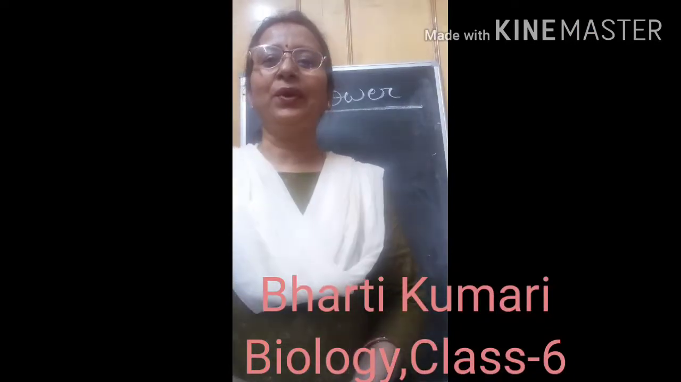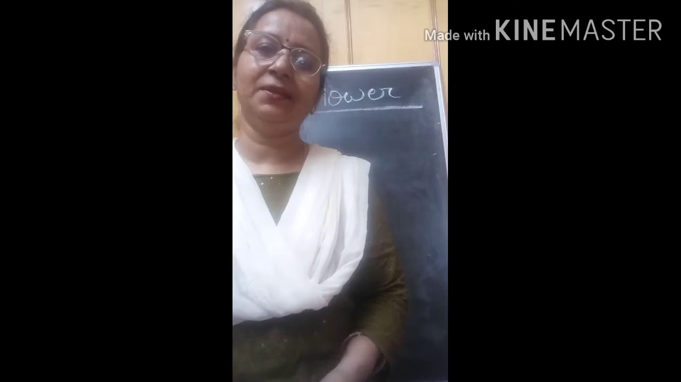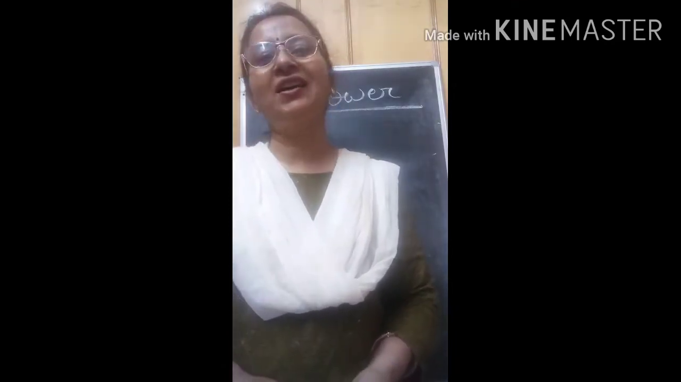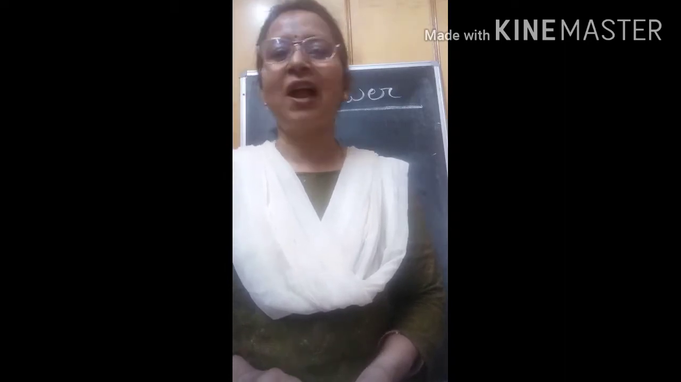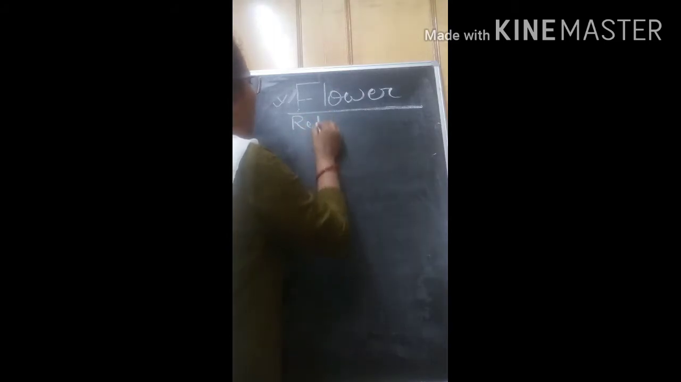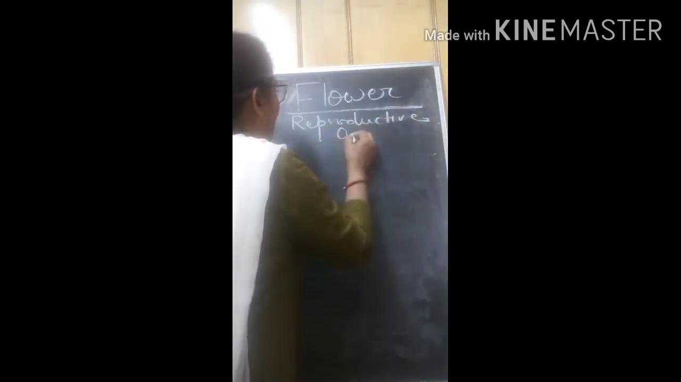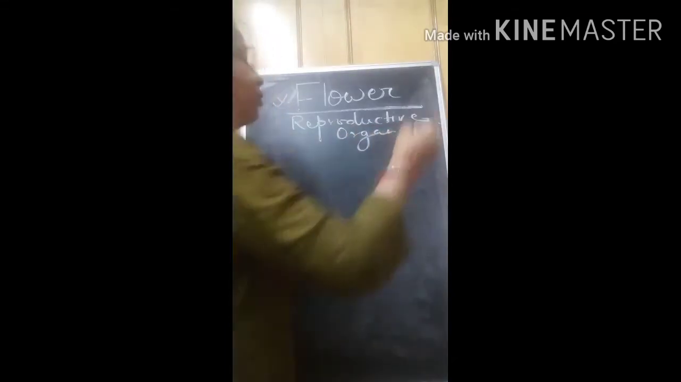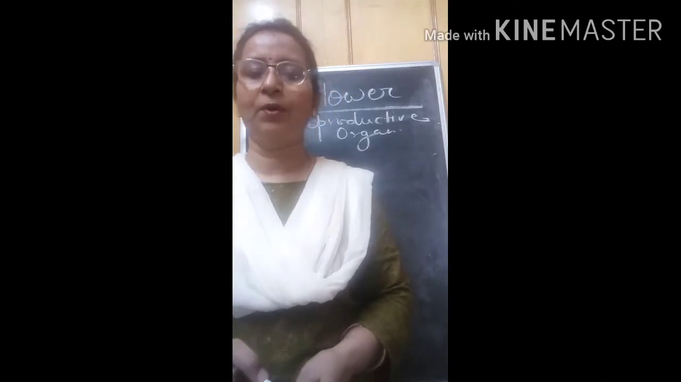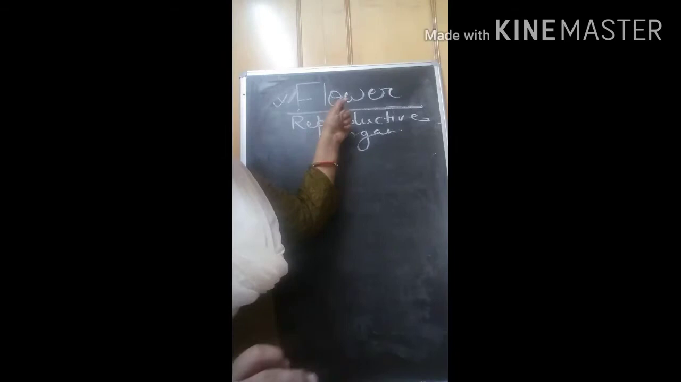Students, today I will start flowers. Flowers is in the plants form and function chapter. What is a flower? Do you know? Yes, a flower is the reproductive organ of a plant. That means the main reproductive organ is the flower. The sexual reproducing organ is the flower.